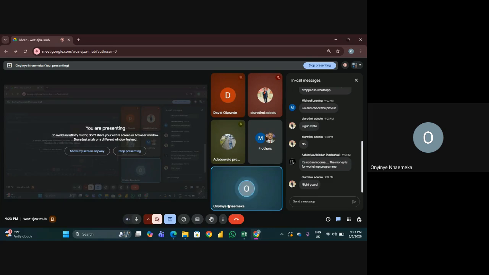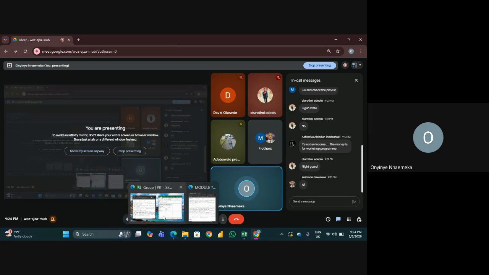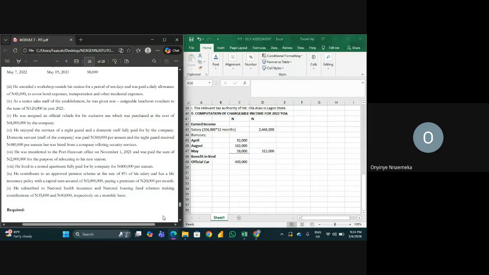But he's very right. So the rule says that for example, a domestic servant or night guard, if they are a staff of the company, then it is not a benefit in kind. It is only considered as a benefit in kind to the taxpayer if that person is a contract staff, that is contract for employment and not of employment. Before I say nonsense, let's go and check. A contract staff, that is the person must not be staff of the firm for you to consider it as benefit in kind. So let's first write it out.